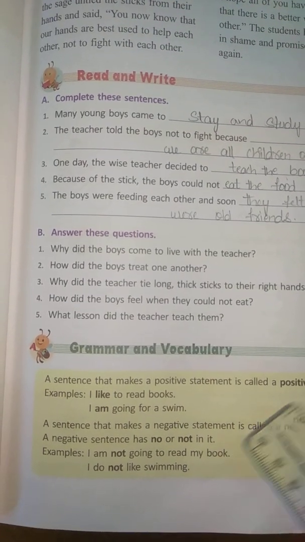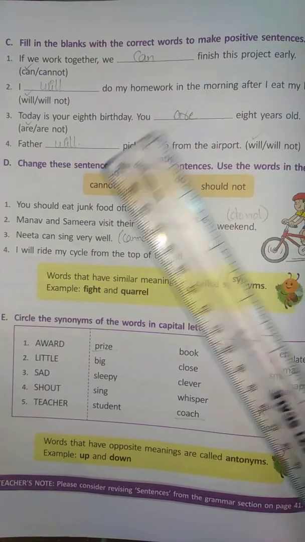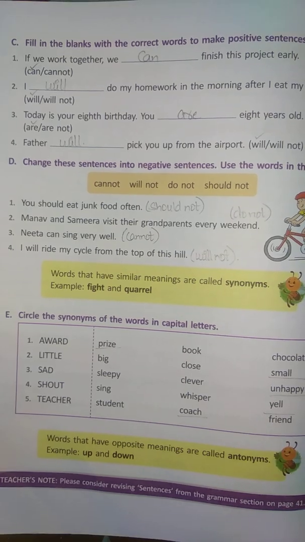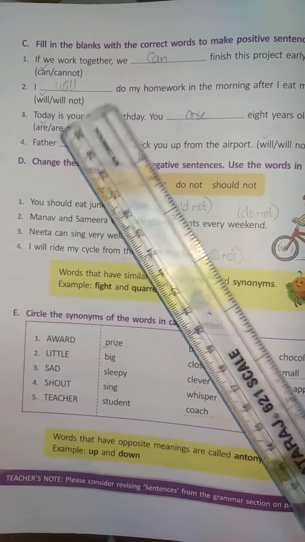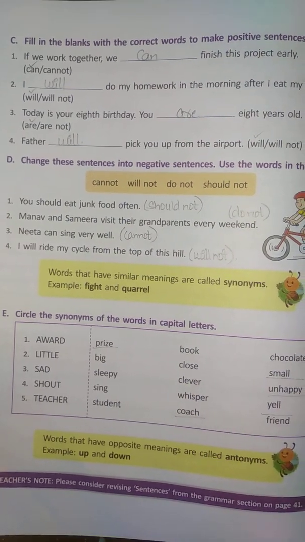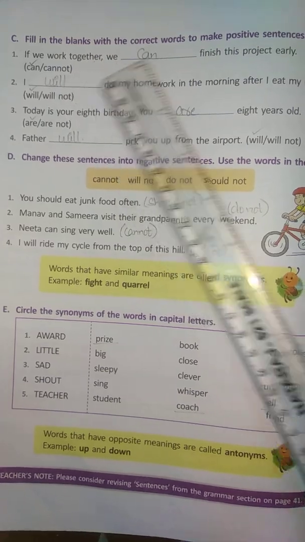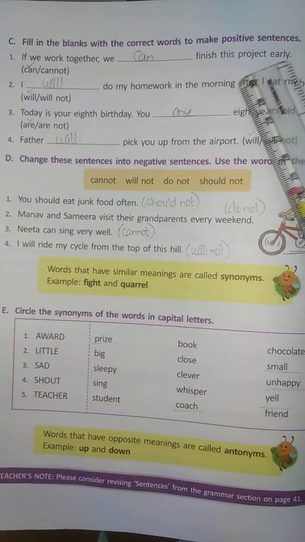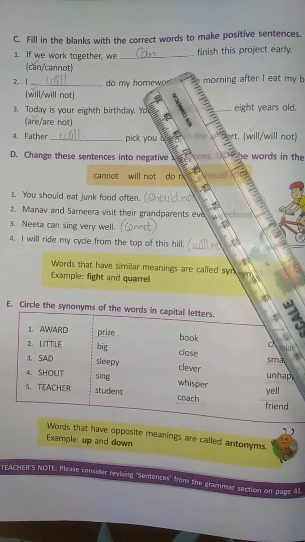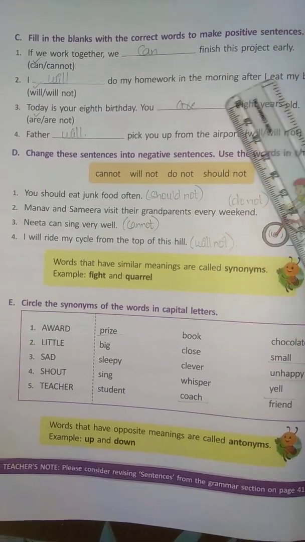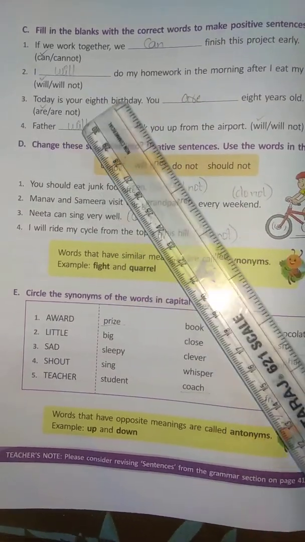Now we will fill the blanks. In this bit they have given only positive sentences to fill, and they have given the options. We have to choose the correct option and fill the blank correctly. If we work together, we can finish this project early. We use can, because we have to choose the correct words to make a positive sentence.